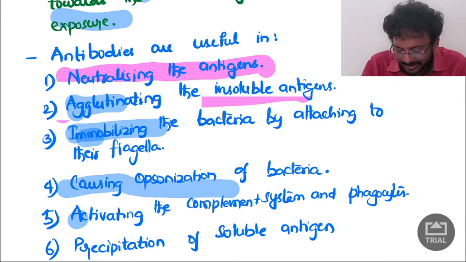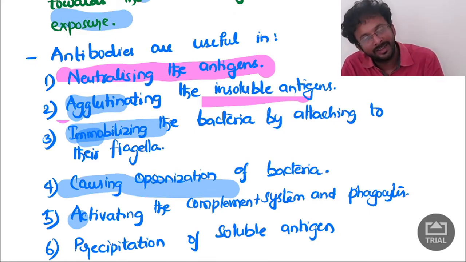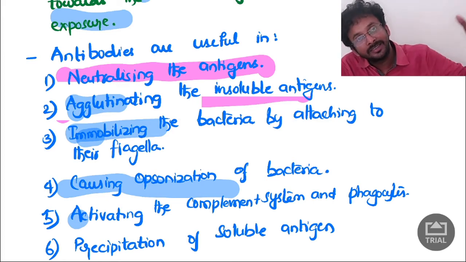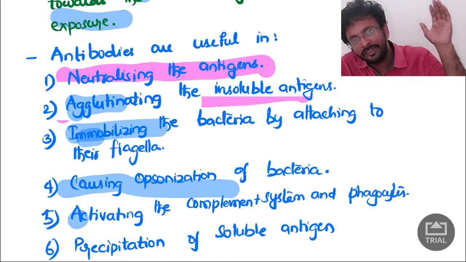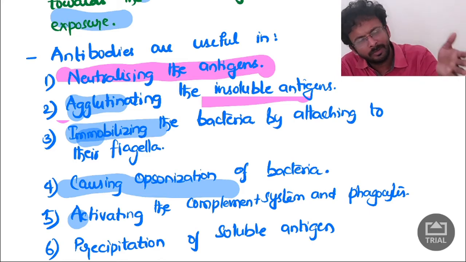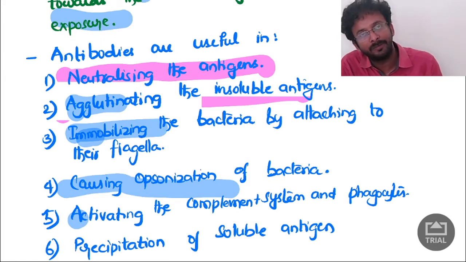Next, activating the complement system and phagocytosis. Once antigens are there, antibodies find out whether it is an antigen, and they activate the innate immunity, like the second line of defense, then the third line of defense. Only when the first line of defense fails can the antigen enter our body completely.